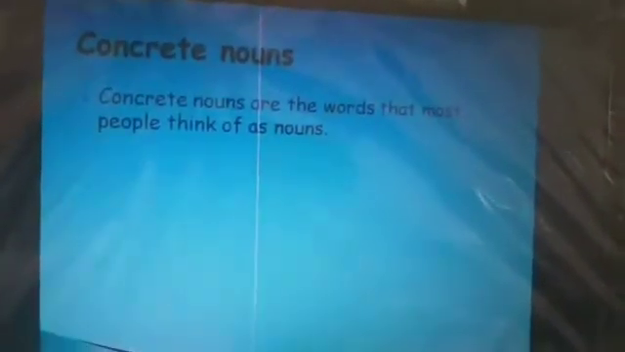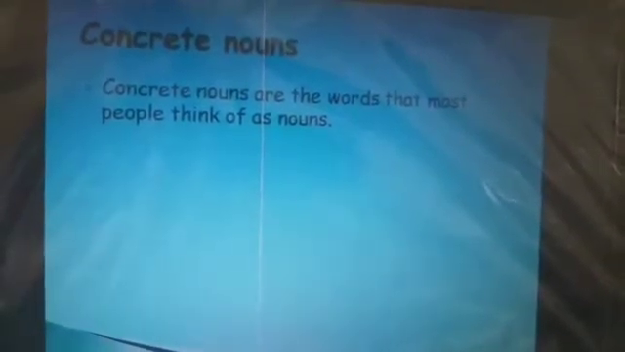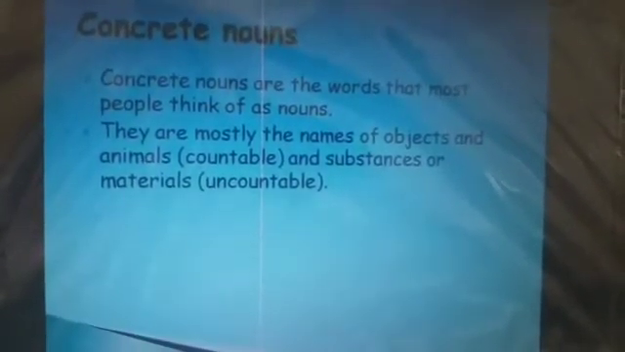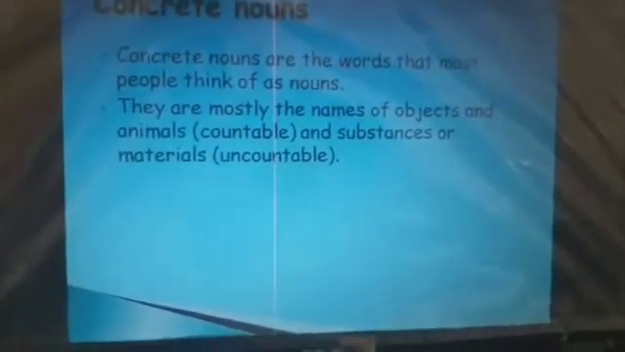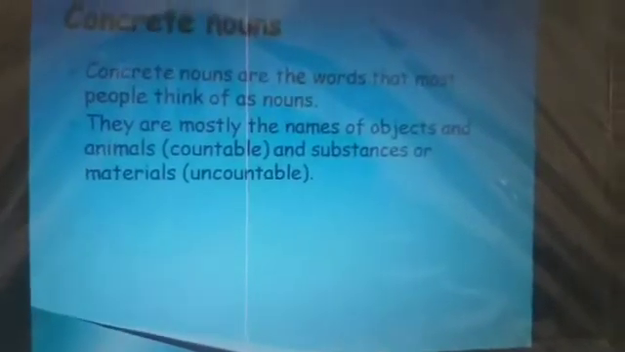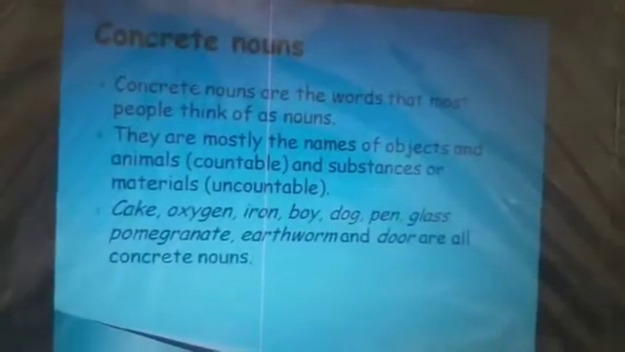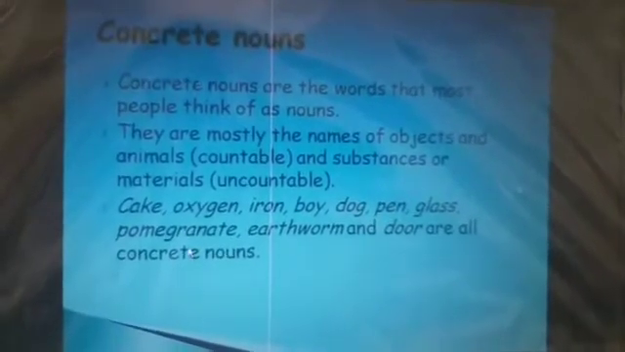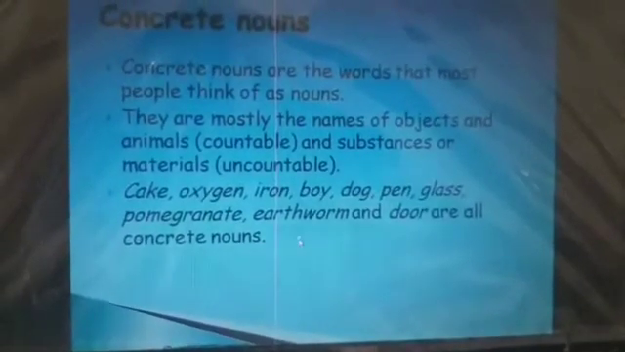Now concrete nouns. Concrete nouns are the words that most people think of as nouns. They are mostly the names of objects and animals which are counted, and substances or materials which cannot be counted. We will see more examples. Cake, oxygen, iron, boy, dog, pan, glass, pomegranate, earthworm and door are all concrete nouns.